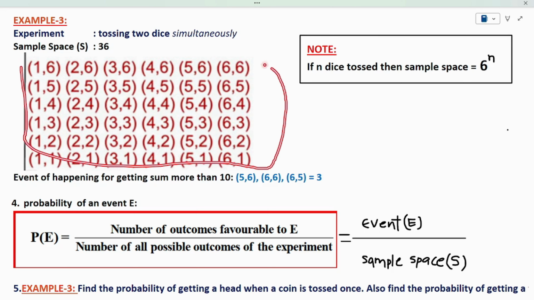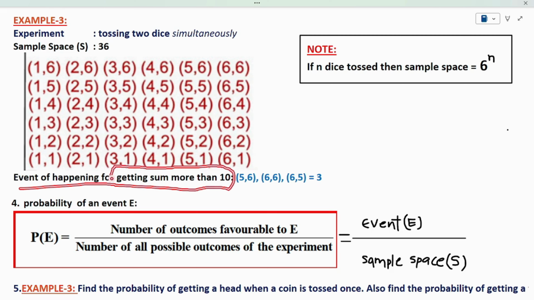These are all the 36 possibilities I have in this experiment. All these possibilities make up the sample space. In this experiment, the sample space is 36. Then coming to the event. The event is the possibilities which satisfy our condition. What is the condition here? The event of getting a sum more than 10.